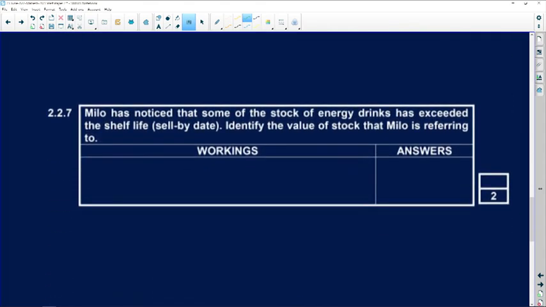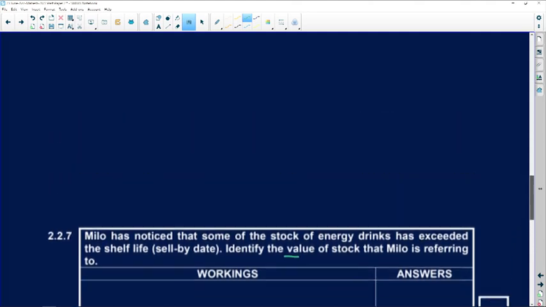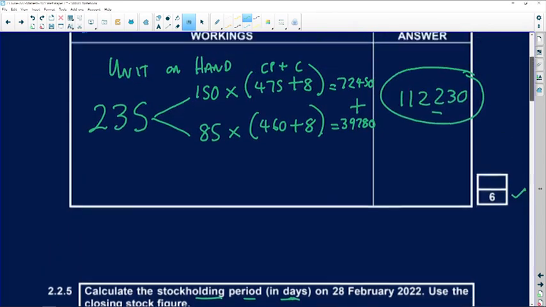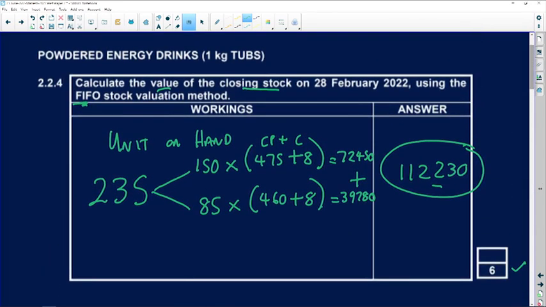Milo has noticed that some of the stock of energy drinks has exceeded the shelf life, the sell-by date. Identify the value of stock that Milo is referring to. Now here, guys, we've actually done the calculation already. If we go all the way up, remember, we're looking at the end of the year, which is Feb.